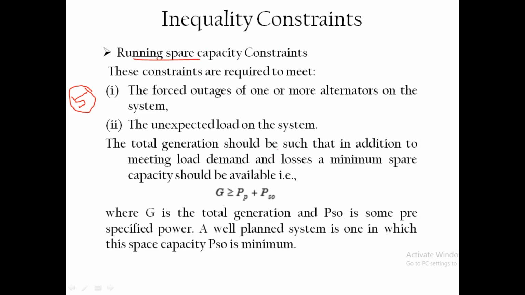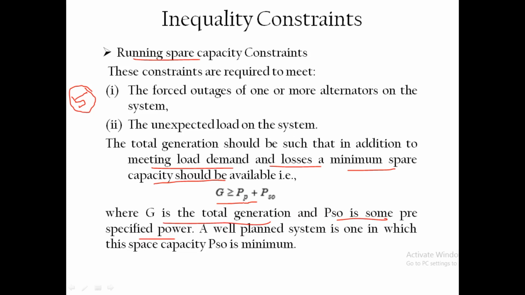Total generation should be such that, in addition to meeting load demand and losses, a minimum spare capacity should be available. So we have to meet the load demand, whatever load is required, and the losses also should be met. Along with that, this spare capacity should be available. So G is the total generation and PSO is some pre-specified power.